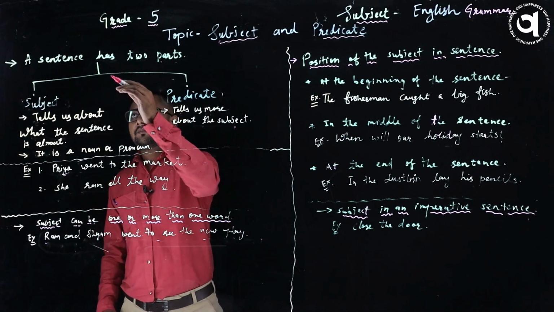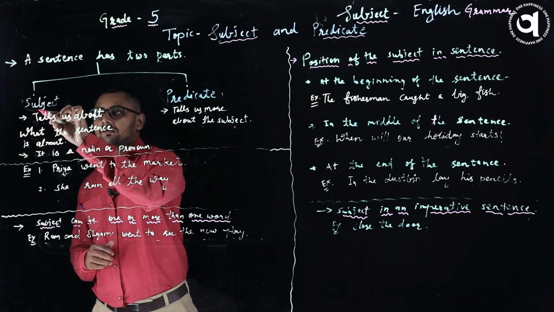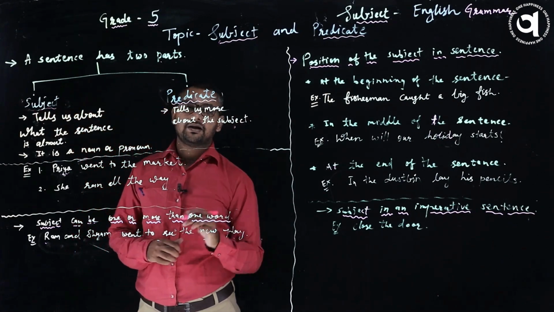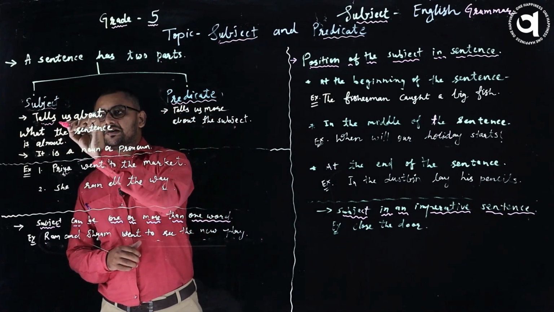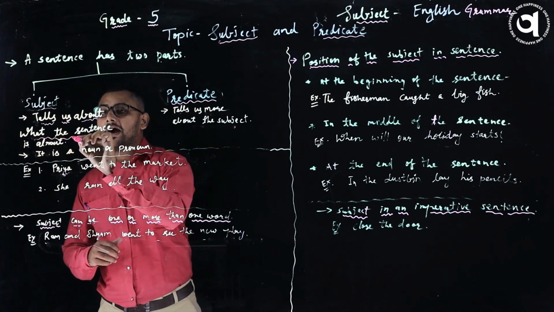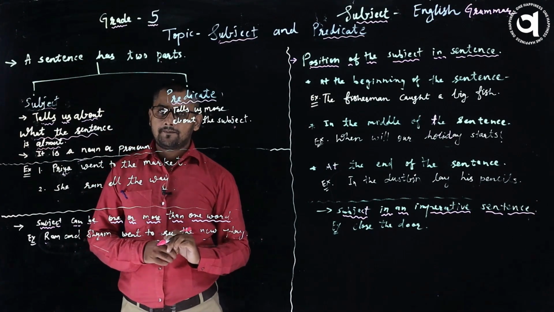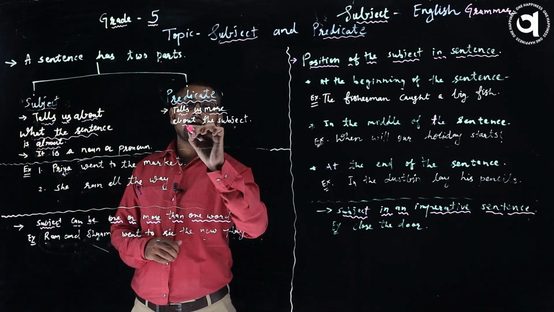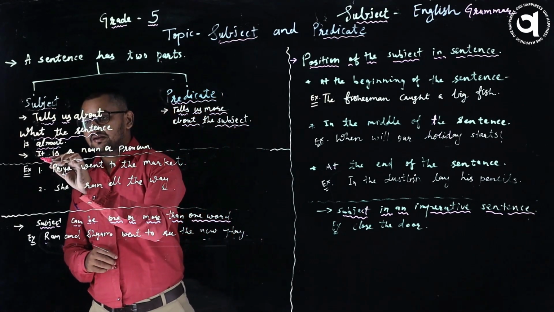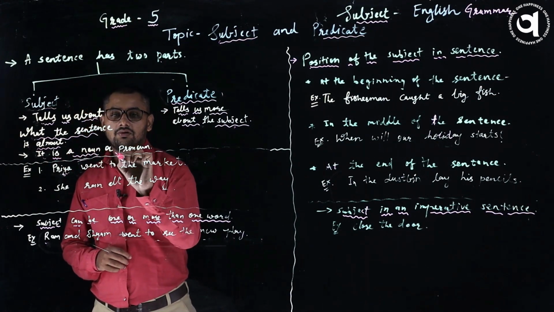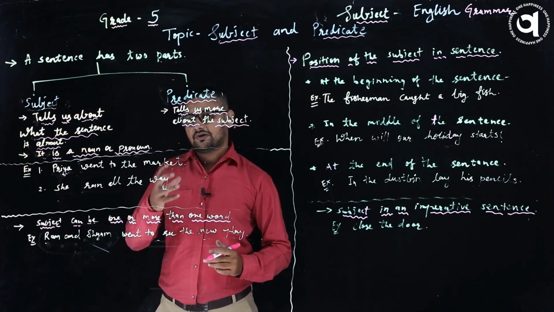So basically a sentence has two parts. The first part is subject and the second part is predicate. What is subject? The subject tells us about what the sentence is about, while predicate tells us more about the subject. Subject is a noun or pronoun also. Let's understand this with a few examples.